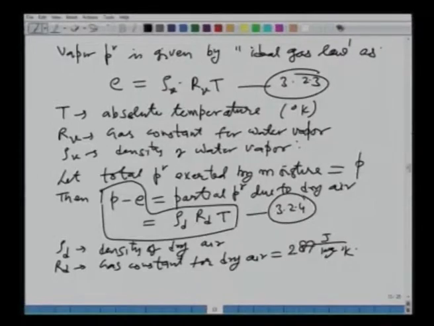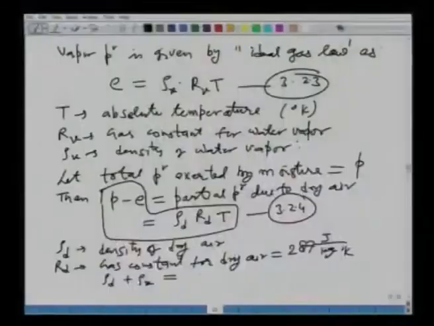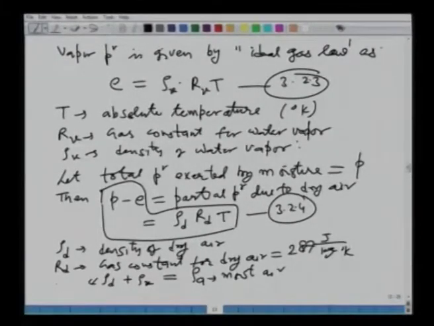Now, what will be rho d plus rho v equal to? Can you think about that? What will be the sum of the density of the dry air and the density of the moisture? That has to be equal to the density of the moist air, rho A. The sum of the densities of the individuals has to be the total density. So this is your moist air density, this is for the dry air, and this is for the vapor.